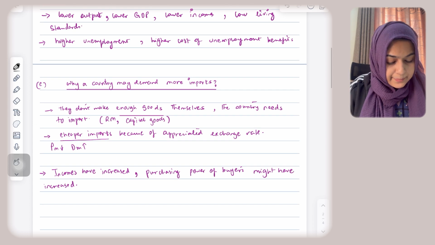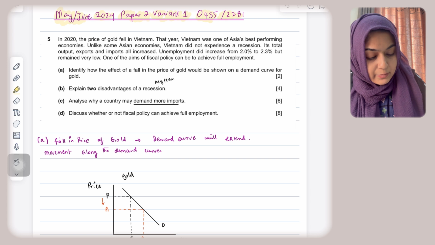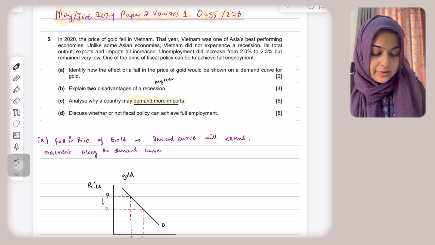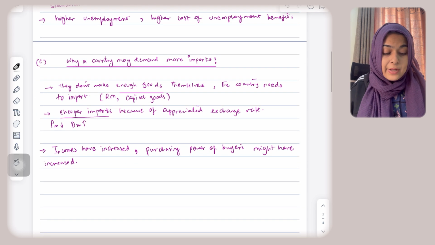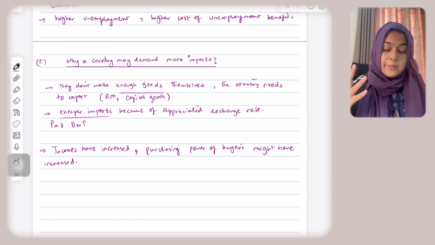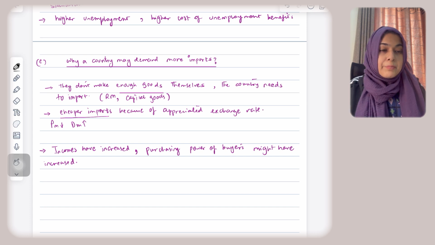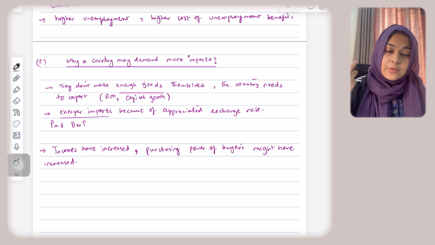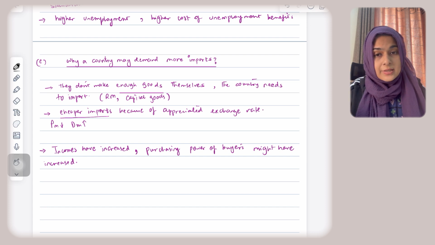Part C says, analyze why a country may demand more imports. What does demanding more imports mean? That we are relying more on goods and services produced by other countries. Why would any country want to demand more imports? The first thing that comes to my mind is that the country might not make enough goods and services themselves, so they have to rely on imports. The country needs to import raw materials, capital goods, and so on.